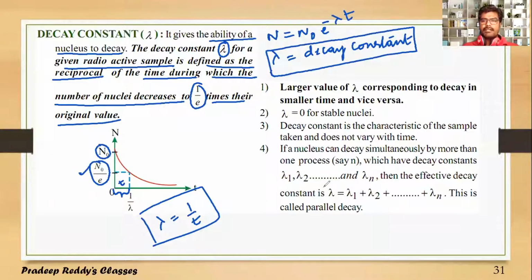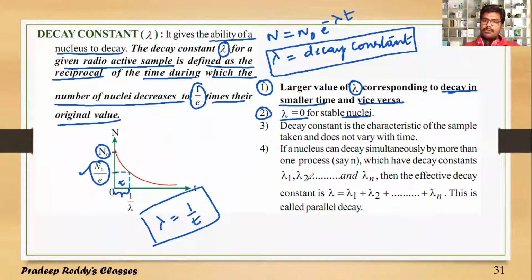And some important factors regarding this decay constant. Number 1, a larger value of lambda corresponds to decay in smaller time, and vice versa. Number 2, lambda can be equal to 0 for a stable nucleus. Of course, a stable nucleus does not undergo any disintegration because their B by A ratio, binding energy per mass number value, is very large for them. So as they are stable, there is no disintegration.